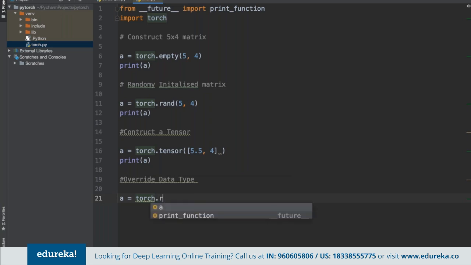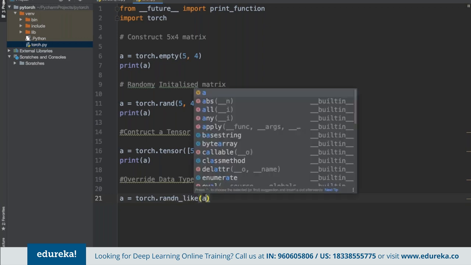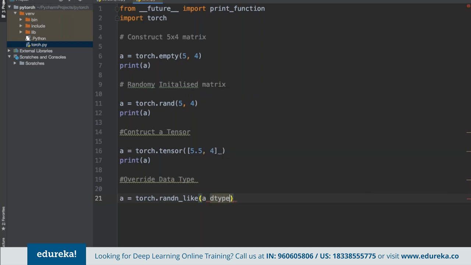In here we can use the same random, and then specify, if you're looking to change it, the data type here. For example, if we are defining this for X here and now we want to change the data type to something else, we can specify that.